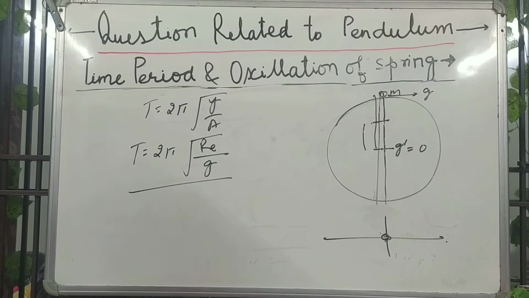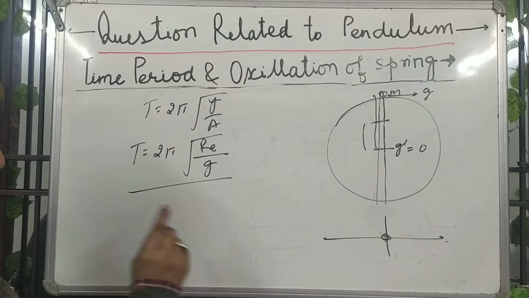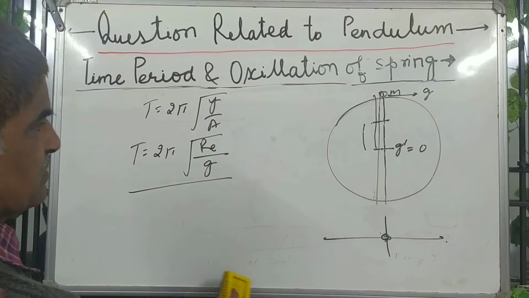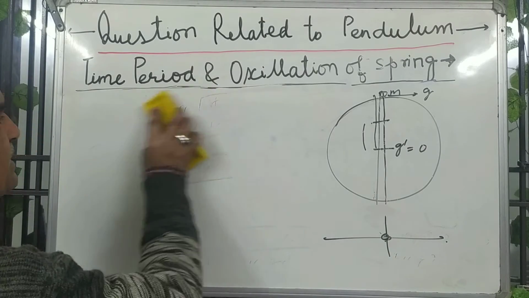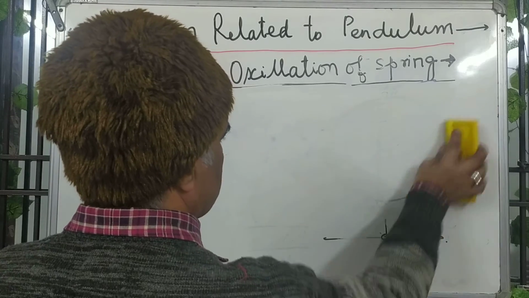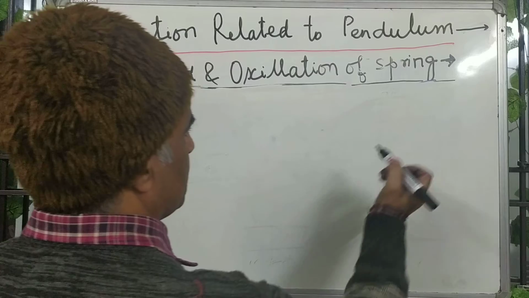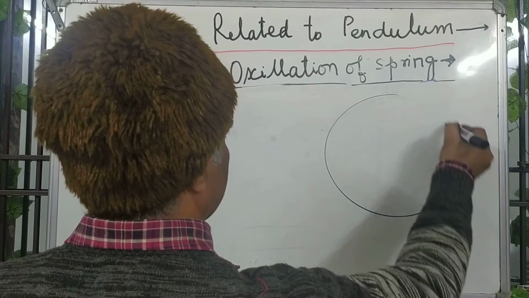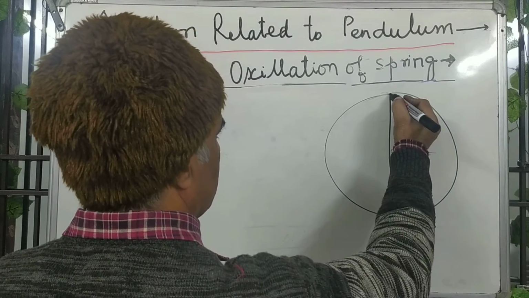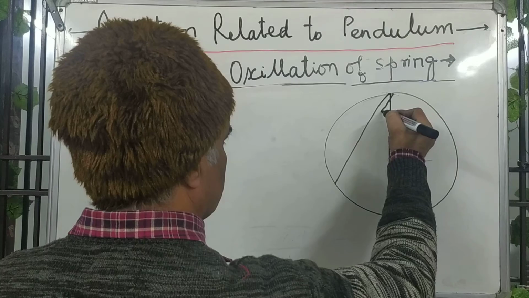So next I am telling you that if something is changing, what is the change? This is the earth, and now the tunnel is made like this.